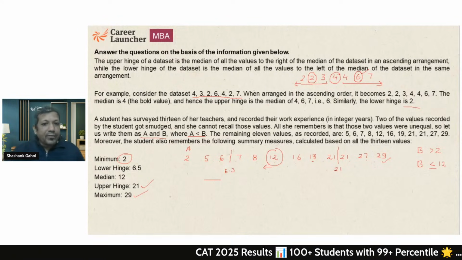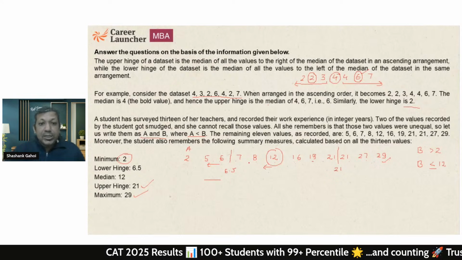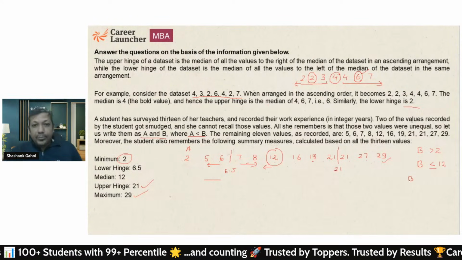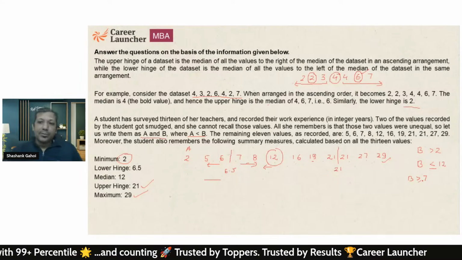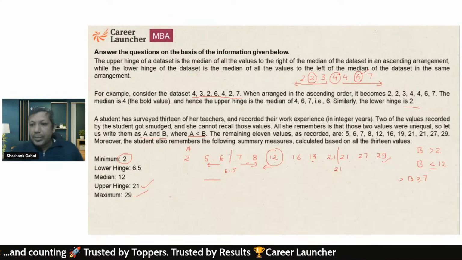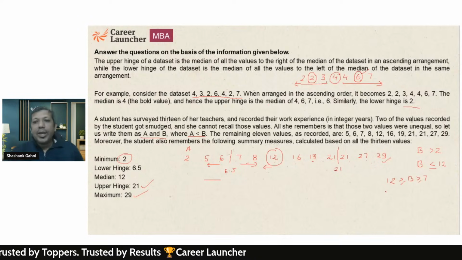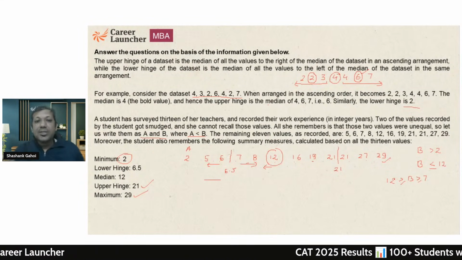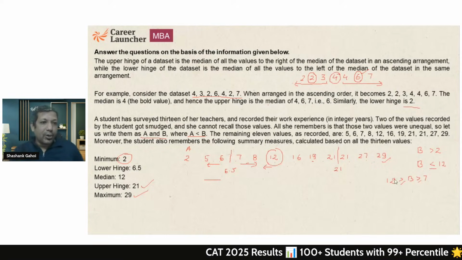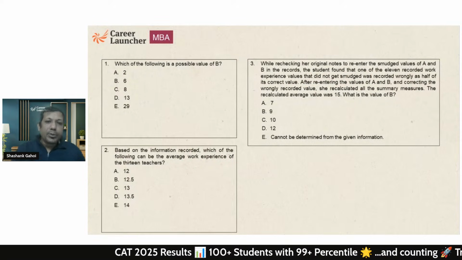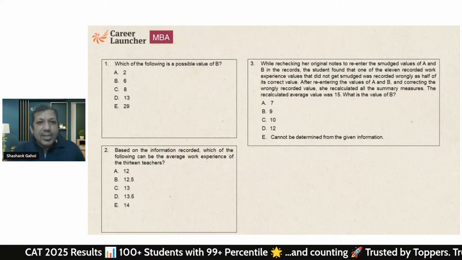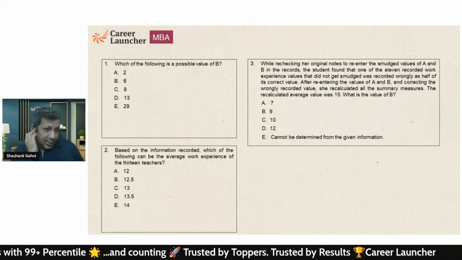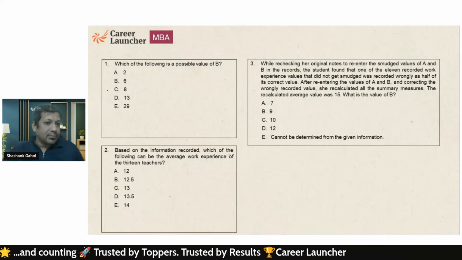It means 6 values should be on the left-hand side. Yes, 3 values should be on the right-hand side. It means B should be greater than or equal to 7. So I can say B is lying between 7 and 12. It can be any number between 7 and 12. And what is that number? I don't know. So this is all the information I got. Okay, now which of the following is a possible value of B? So between 7 and 12, is there any value that is given in the question? Yes, that is option C.